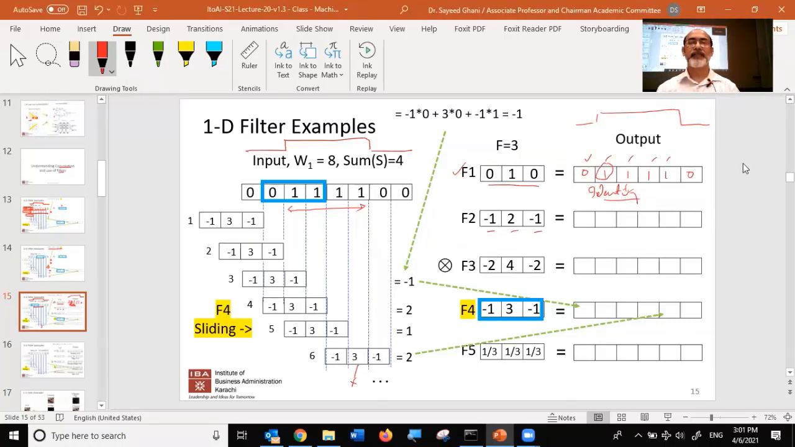Okay, so let's look at this. Let's try to put filter F2, and what we're doing is what is called convolution, and this is the symbol for convolution. Okay, so let's try to do this. Put filter 2 over here.